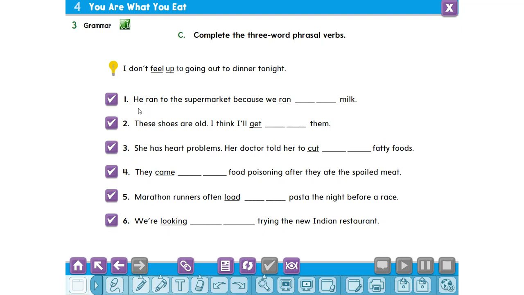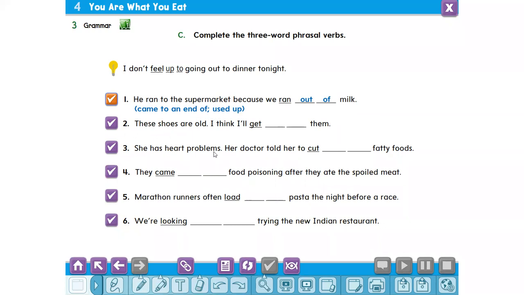Out of milk. Great, excellent. Run out of means come to an end of or use up.